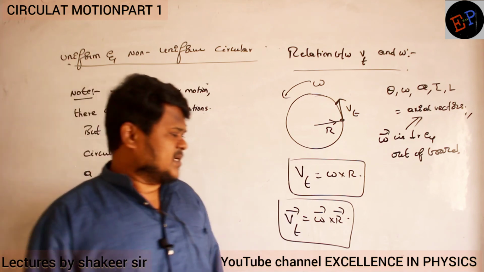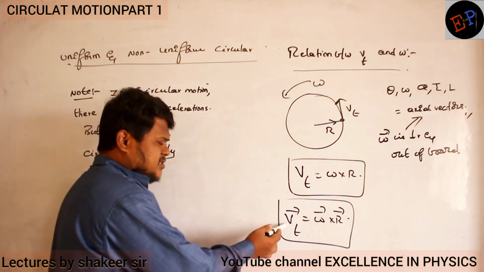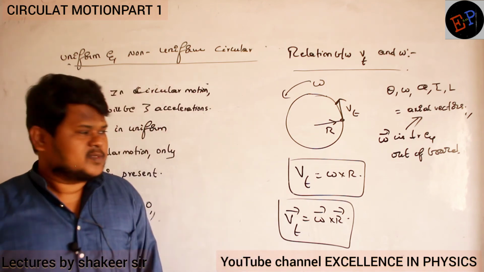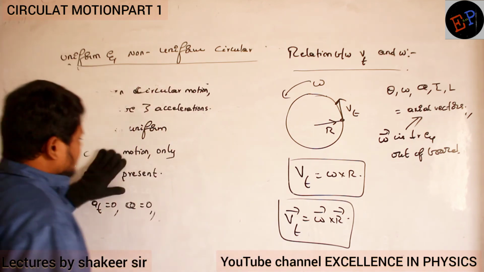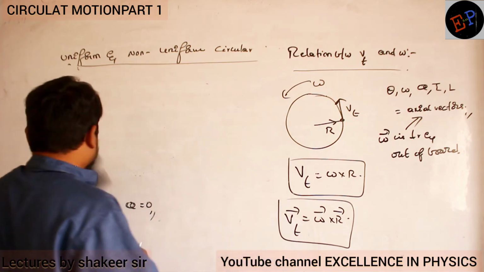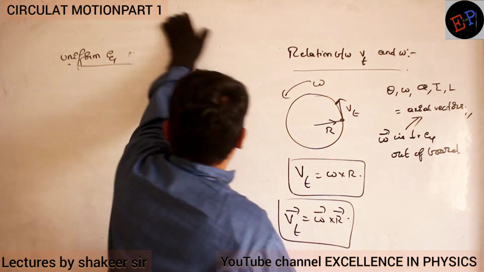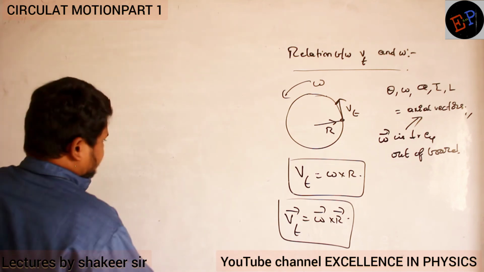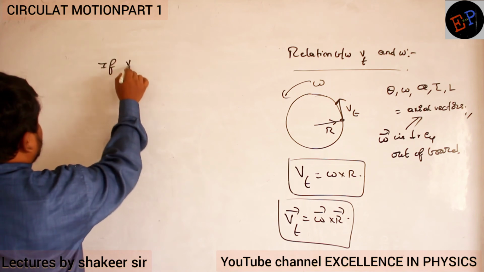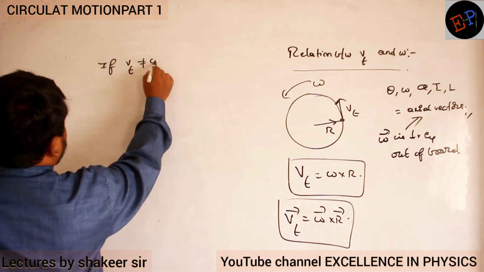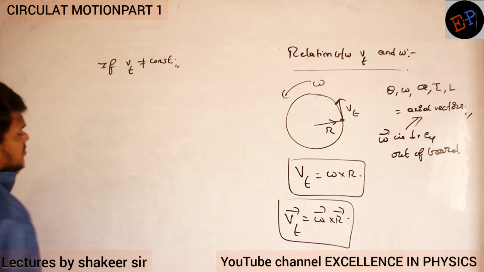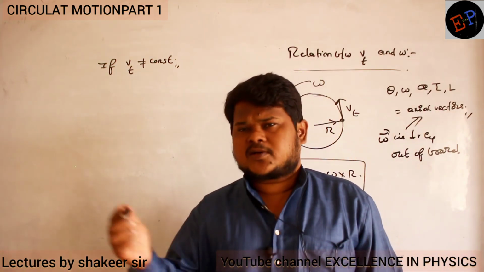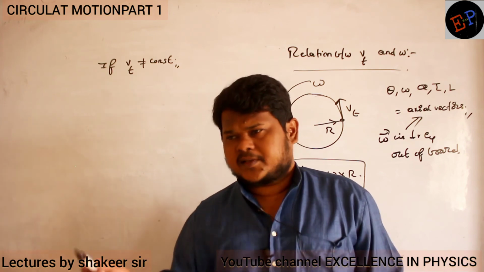So V tangential is equal to omega dash cross R dash. Very, very important relation. Now from this relation I can derive one more relation. If V tangential is not a constant, it means the tangential speed is not constant, it is varying in a circle.